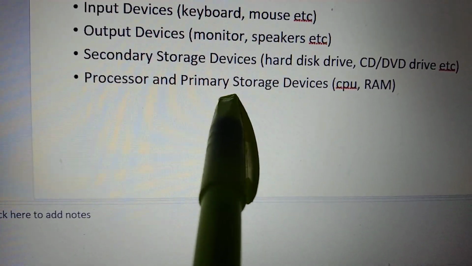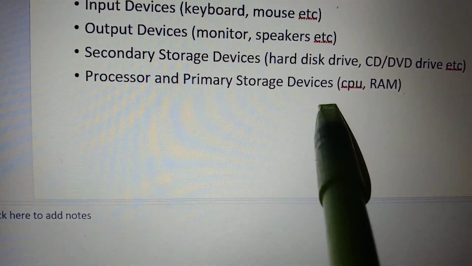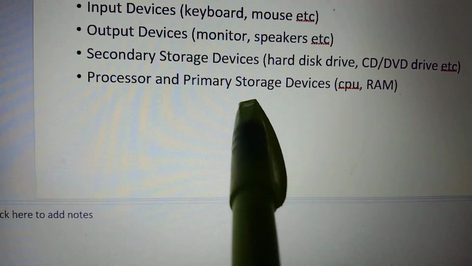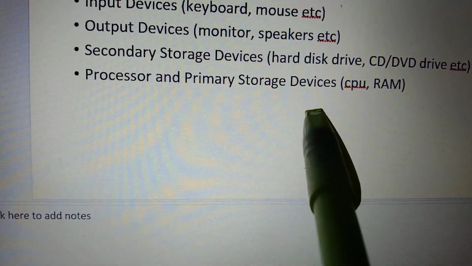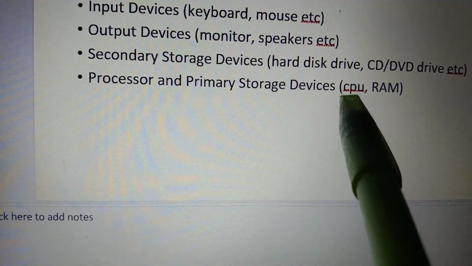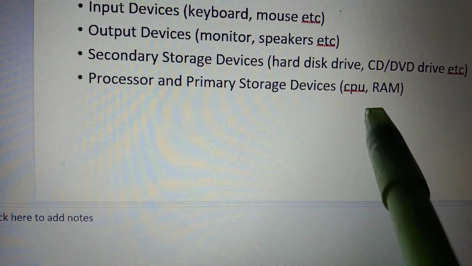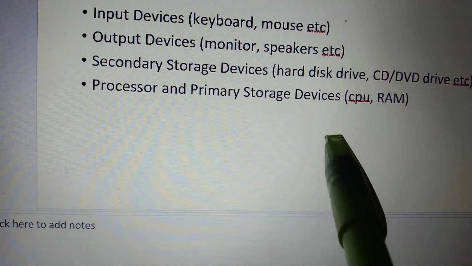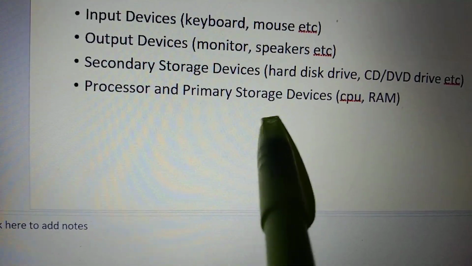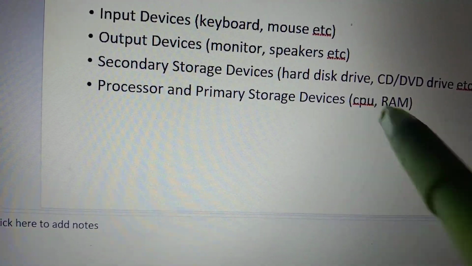Processor and primary storage devices, we have the CPU and the RAM. CPU is the central processing unit of a computer. RAM is the random access memory. As we proceed, we are going to go into details of all this.